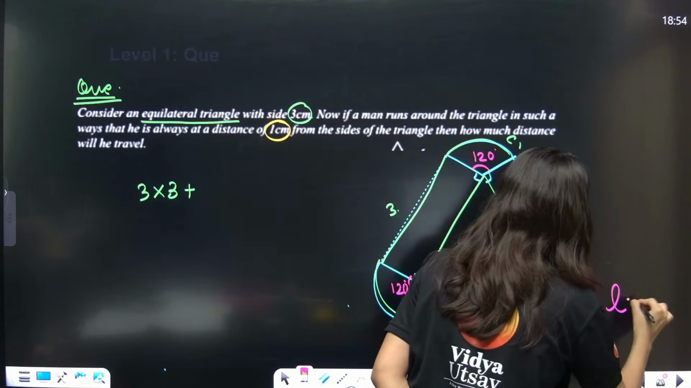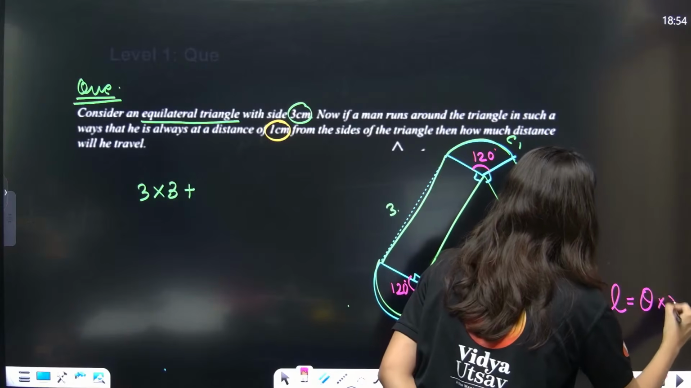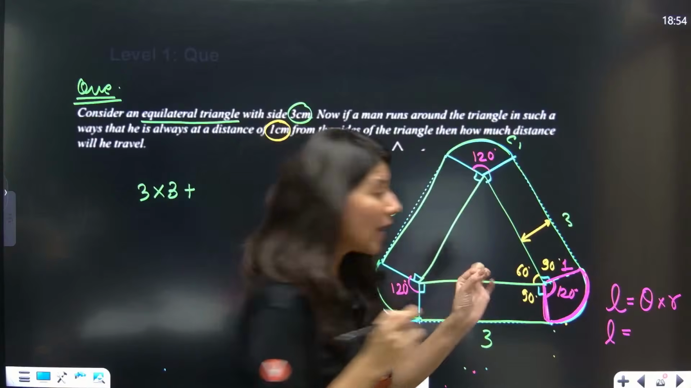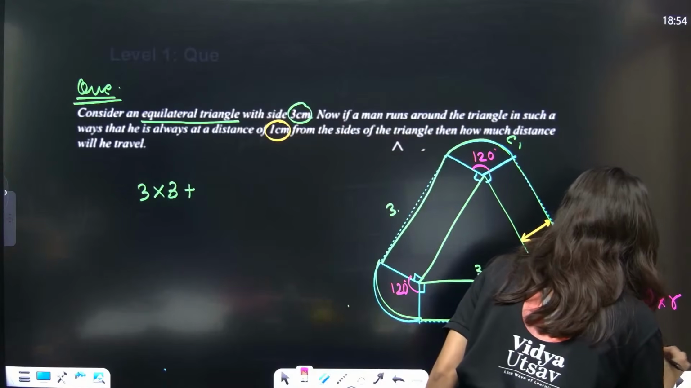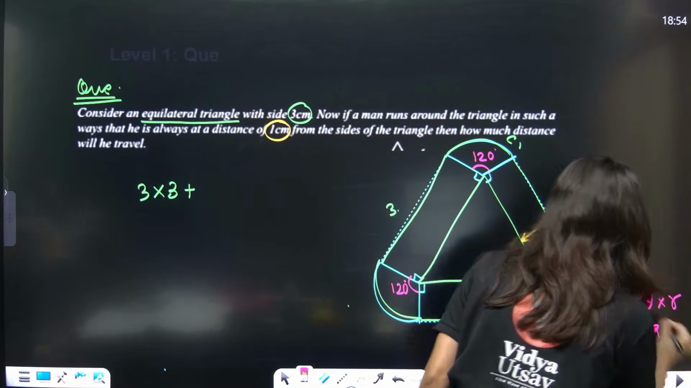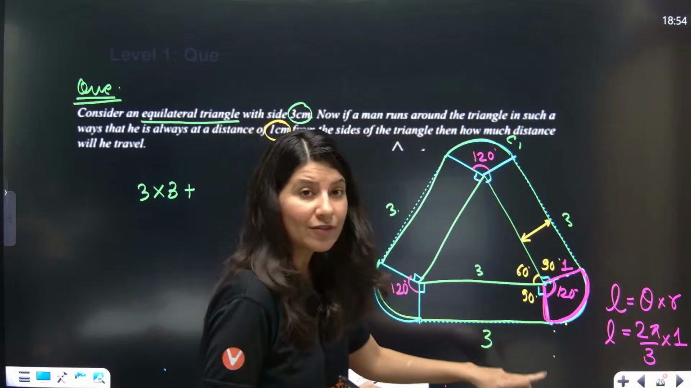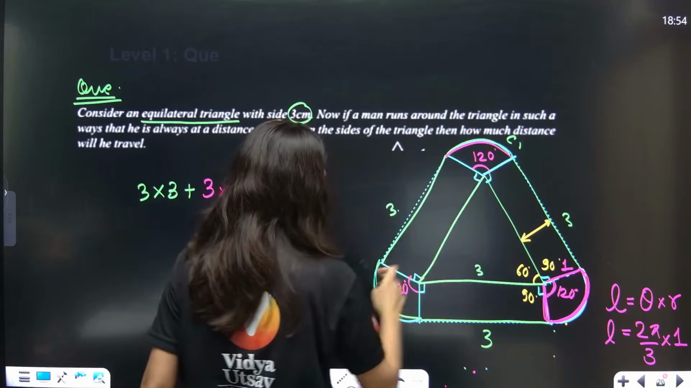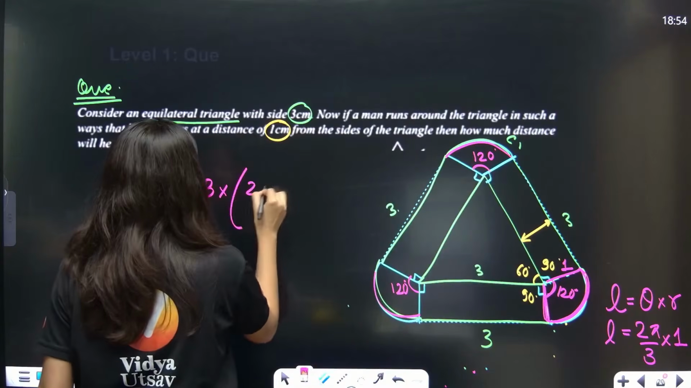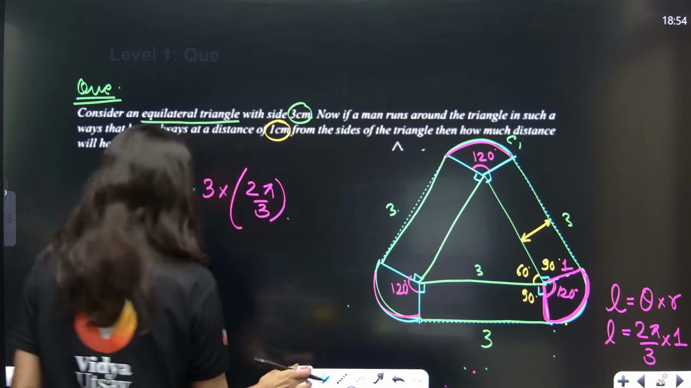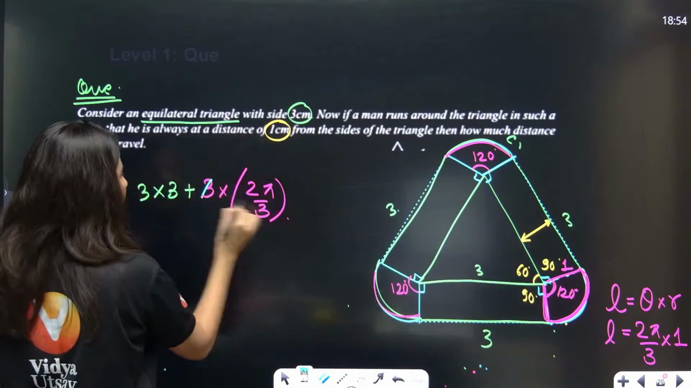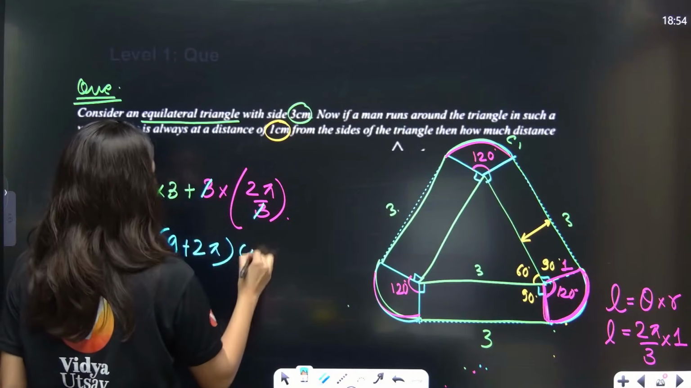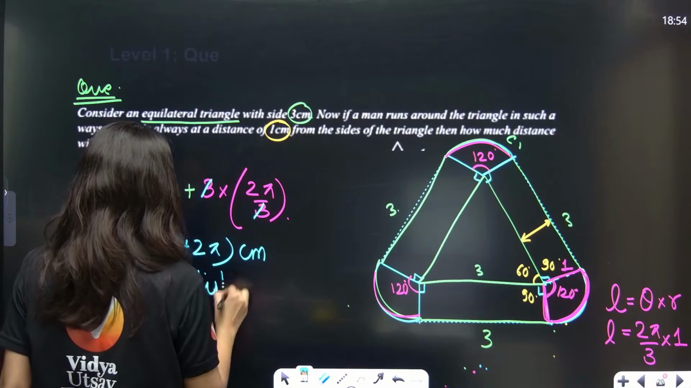So length of arc is equal to theta into r. So length of arc is theta, 120 degree, 2 pi by 3, we just remember it, into radius 1. So 2 pi by 3 is the length of the arc. So 3 times, because 3 mini circles are there, 3 times 2 pi by 3. Eventually 3 cancels. So 9 plus 2 pi centimeter is the distance he traveled.